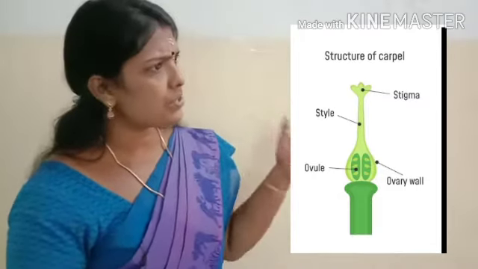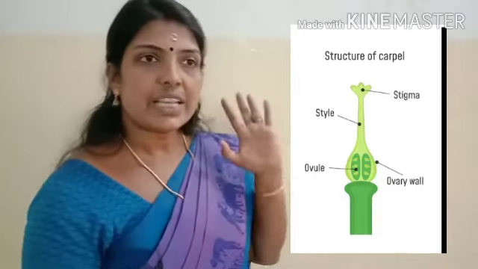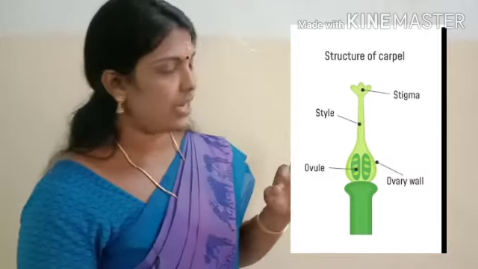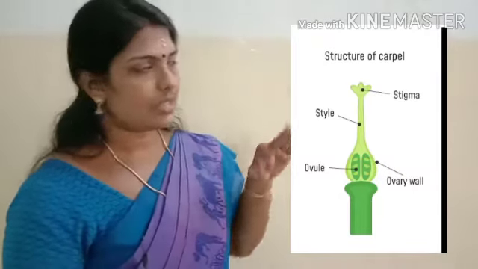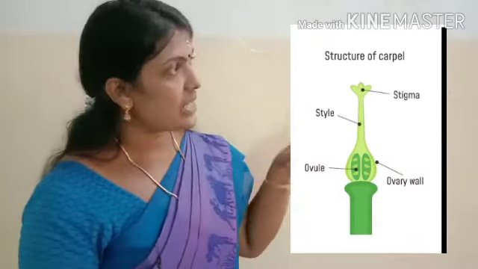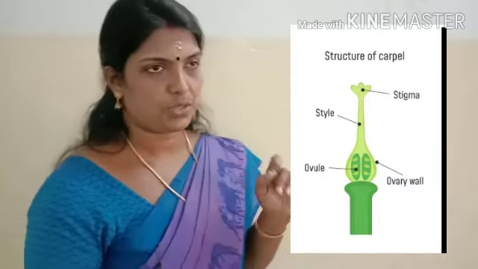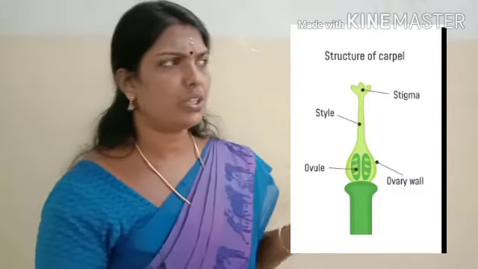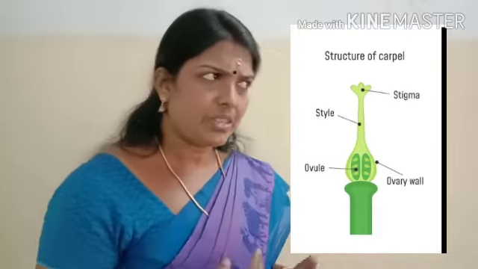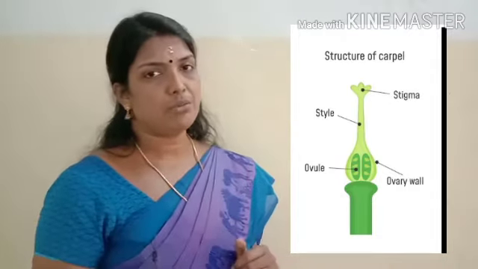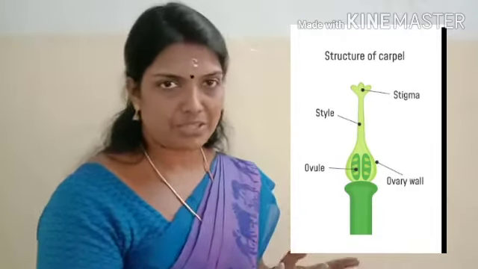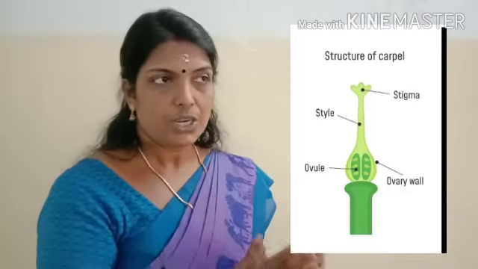When we observe the structure of pistil or carpel, it has three portions. Clear? At the topmost portion, there is a flattened portion where the pollen grains land. Either with the help of biotic agents or abiotic agents like wind, water or insects, pollen will land on the stigma during pollination.